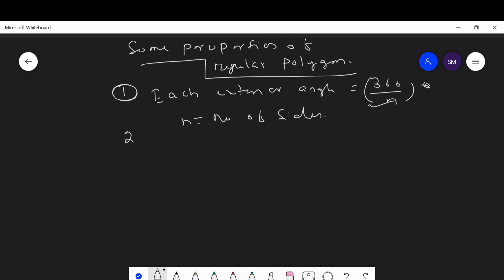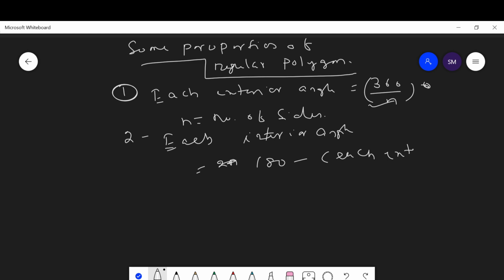Then next, the second property says that each interior angle of a regular polygon is equal to 180 minus each exterior angle.